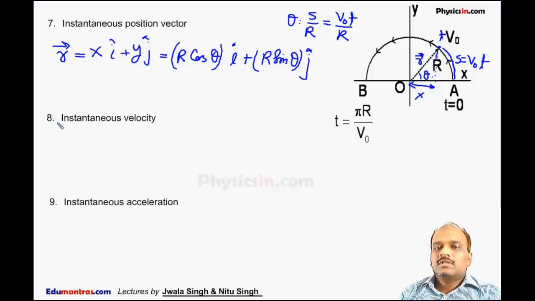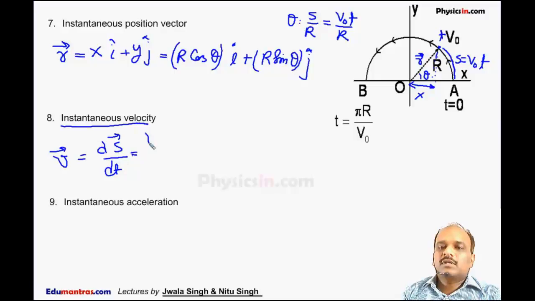The other is instantaneous velocity. The instantaneous velocity is simply defined as v, which is equal to ds by dt, the rate of change of displacement, or that is also equal to dr by dt, the rate of change of the instantaneous position vector. So this is equal to dx by dt i cap plus dy by dt j cap.